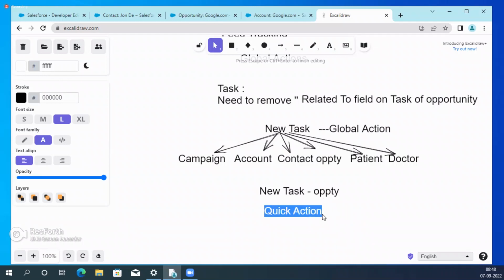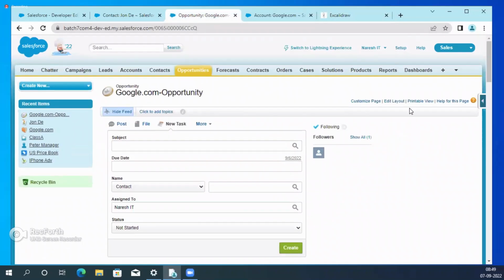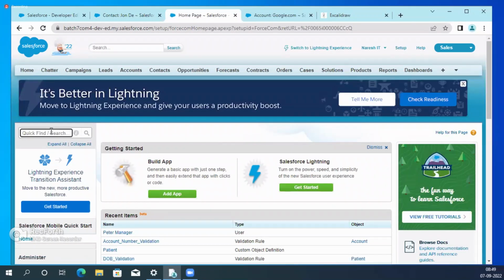Yeah, that's what I'm asking you. I told you Vaibhav, one by one step, right? Okay. So now this is the quick action I'm creating with respect to one particular object. Please remember, quick actions belong to specific objects. Global actions belong to all the objects. So whenever I'm creating the new task quick action for the opportunity, understand? There is already an action and a page layout. You modify whatever you want, and that will impact only opportunity. So now go to the opportunity.